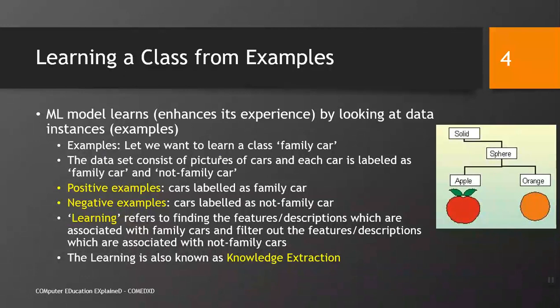Example: let's say we want to learn the class family car. The data set consists of pictures of cars and each car is labeled as family car or not family car. This is the same example that we have seen already in the previous lecture. We may have in our data the positive examples, the cars which are labeled as family cars, and negative examples, the cars which are labeled as not family cars.